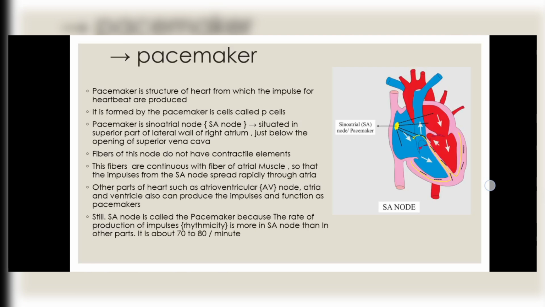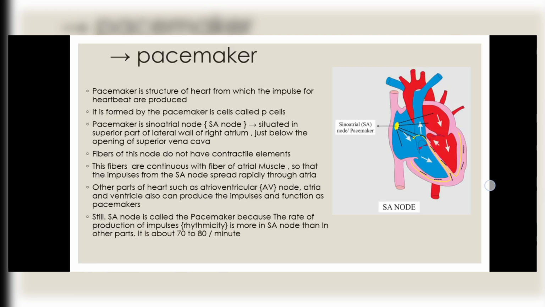It is formed by the pacemaker cells called P cells. The pacemaker is the sinoatrial node, SA node, situated in the superior part of the lateral wall of the right atrium, just below the opening of the superior vena cava. Fibers of this node do not have contractile elements. These fibers are continuous with fibers of atrial muscle so that the impulse from the SA node spreads repeatedly through